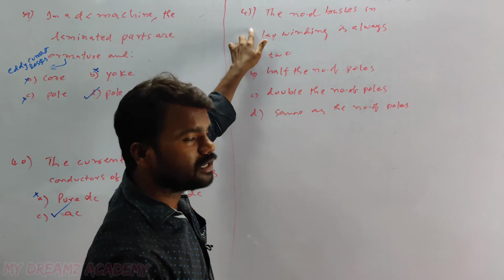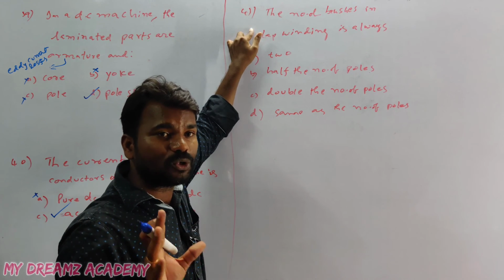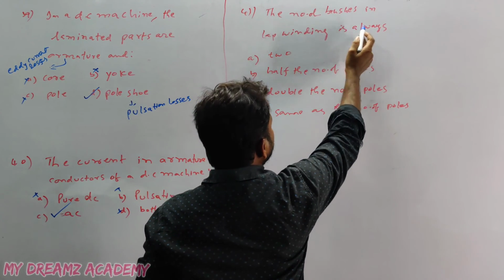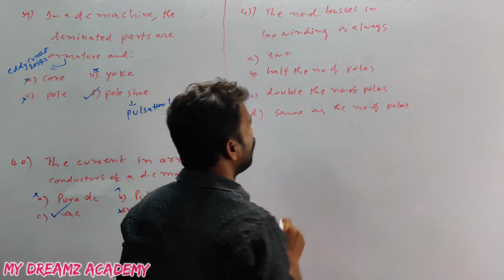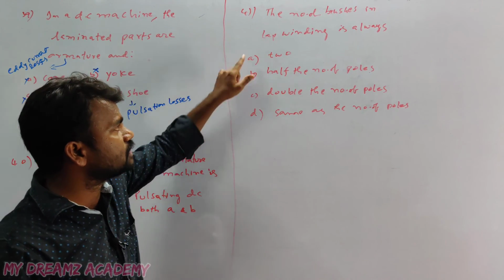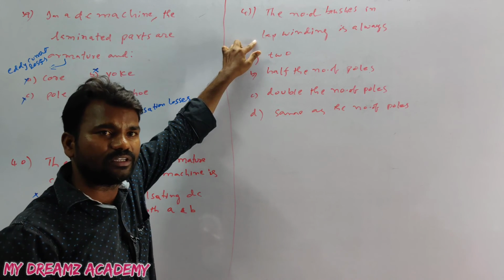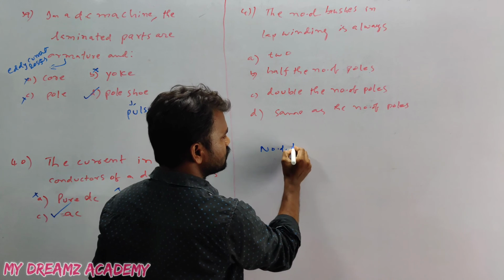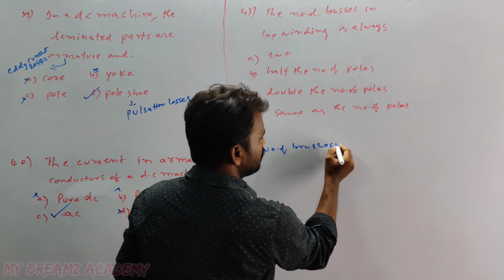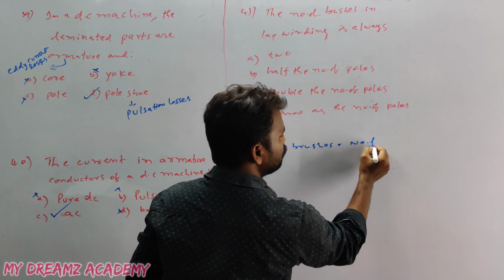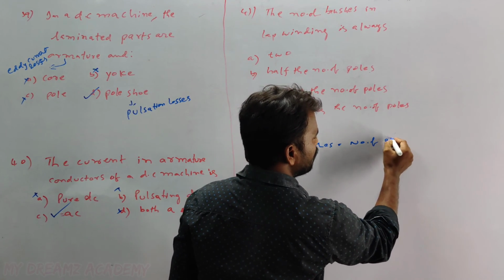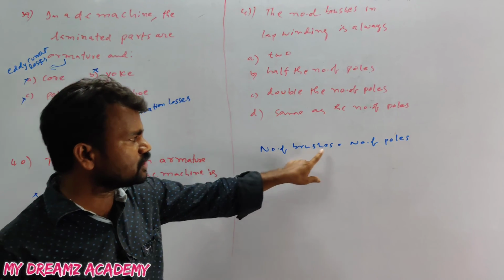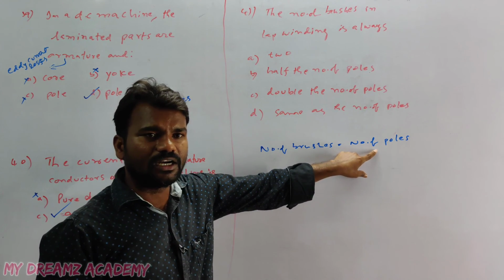And the last question in the DC machines, expected questions for your reset examination: the number of brushes in lap winding is always. So here you can remember that the number of brushes is equal to the number of parallel paths, which is the number of poles. The number of brushes is equal to the number of poles in a DC machine.